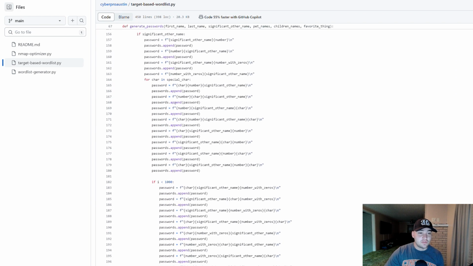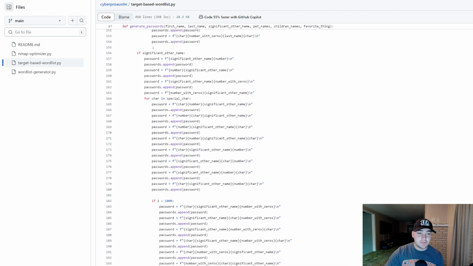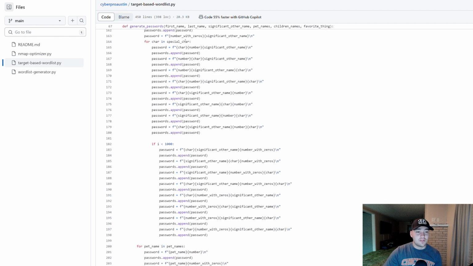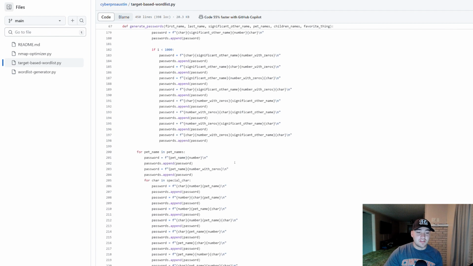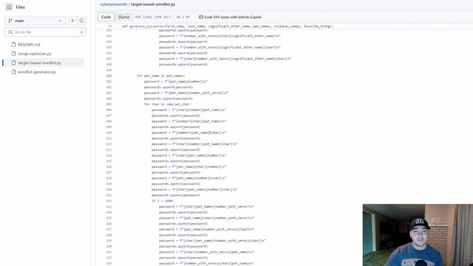Now we get down to the significant other name. It's the exact same thing. We take the input, we just generate the basic passwords that have no special characters: significant other name, number, significant other name, and then the number with zeros first. So then we do the same thing for char and special char. And then down here, basically, this is just very repetitive, but it's the exact same thing.